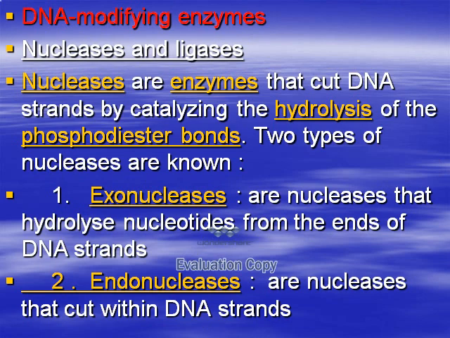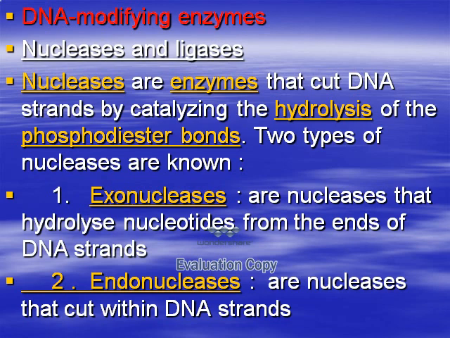Now we will talk about DNA replication. Before we start DNA replication, we mention some enzymes which are important in DNA replication. Firstly, nucleases and ligases. What is the nuclease enzyme? This definition should be remembered. Nucleases are enzymes that cut the DNA strand by catalyzing the hydrolysis of phosphodiester bonds. The phosphodiester bond is the bond linking one nucleotide to the other nucleotide within the strand.